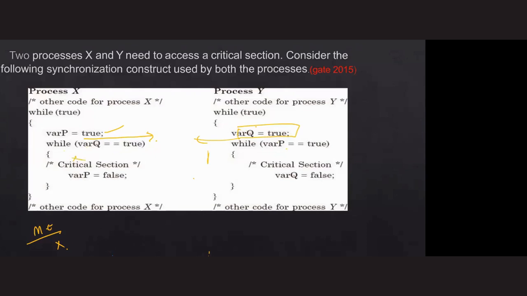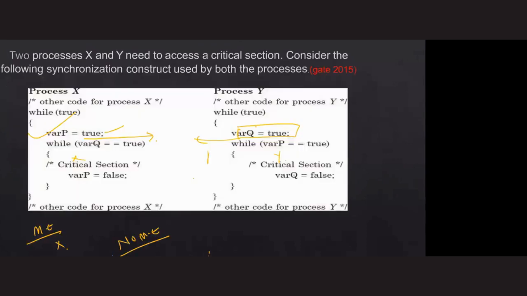So it is entering inside the critical section. Now this process has varp equals to true. Yes, sir, we have lastly updated. Okay, fine. So this process is also entering inside the critical section. So at a time, how many processes are there inside the critical section? More than one. Are they satisfying the mutual exclusion? Answer is no. No mutual exclusion. Okay, fine. Next one.